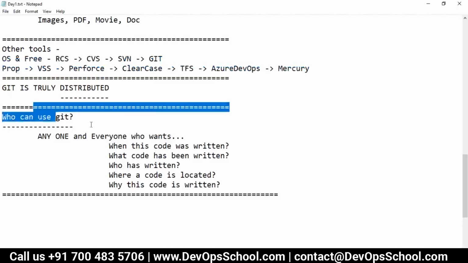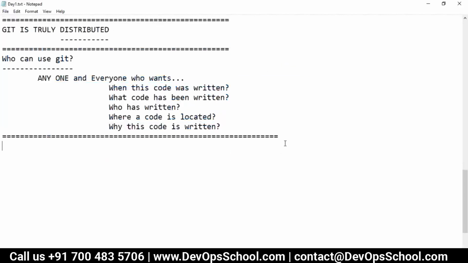Okay, so who can use Git? Any other questions, guys? Okay, so now you want to understand what is distributed.